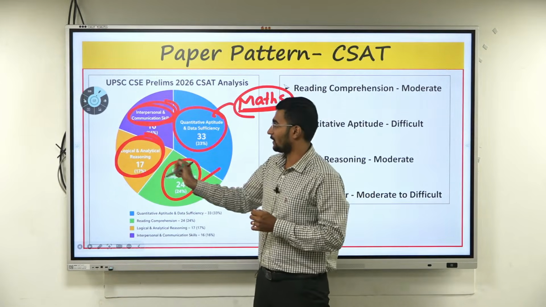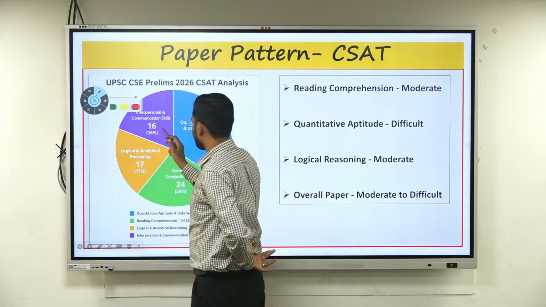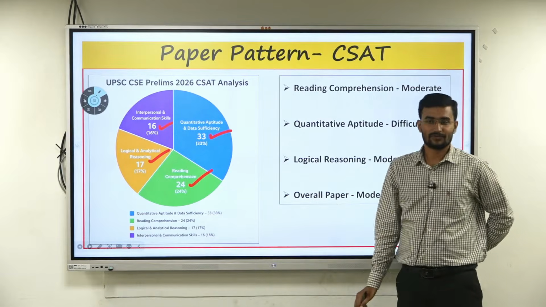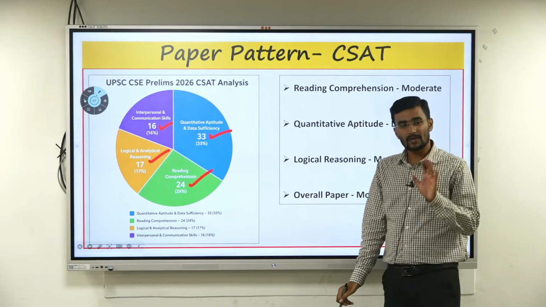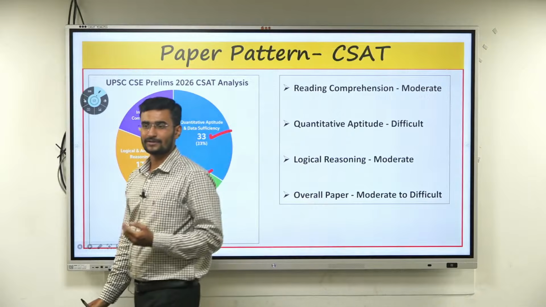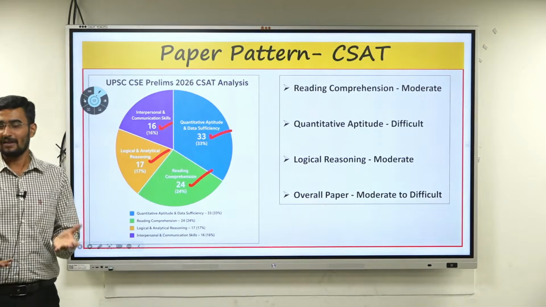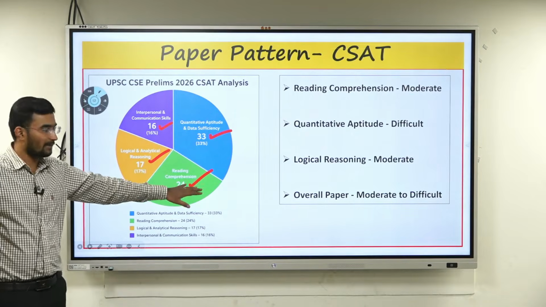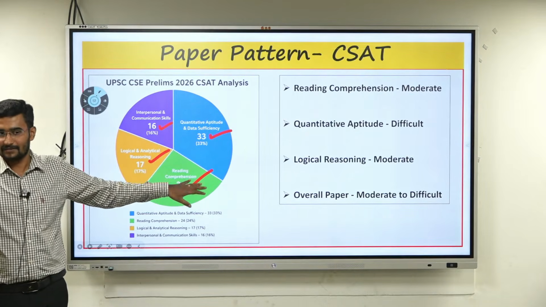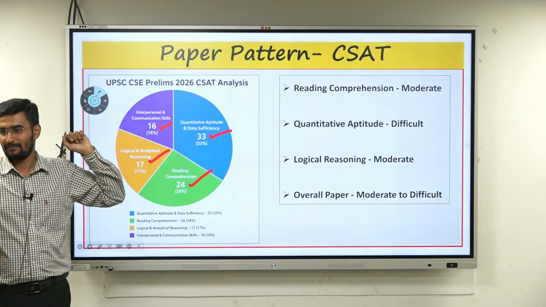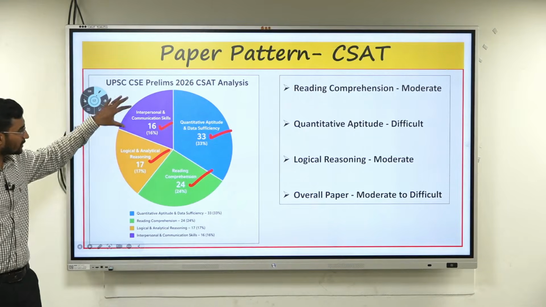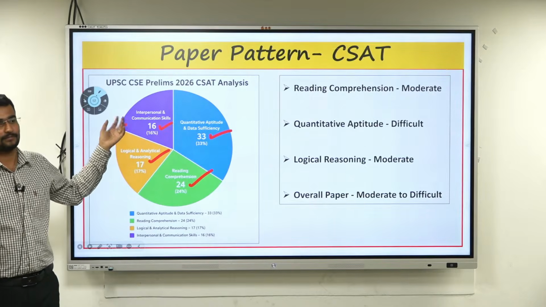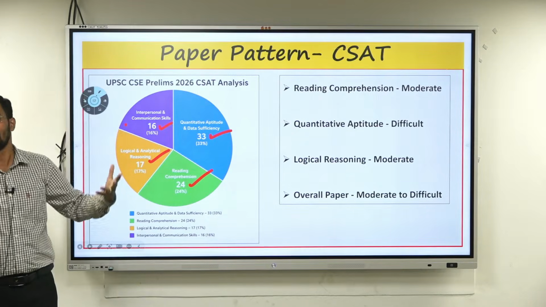How many questions are asked here? It is 16, from this 33, 24 and 17. All put together we call it 80 questions. Done. But the question is, do we want to solve all 80 questions? No. We want 27 to 28 questions, right? We want how many marks? 66.66, one third. If it is one third, you need to touch upon all the sections: 10 from this, 10 from this, 10 from this, 10 from that. We need to plan that here.